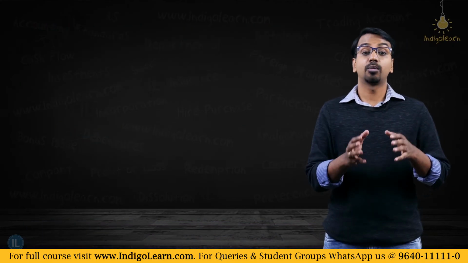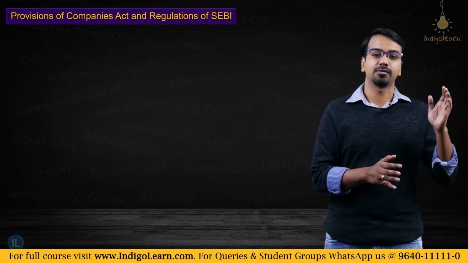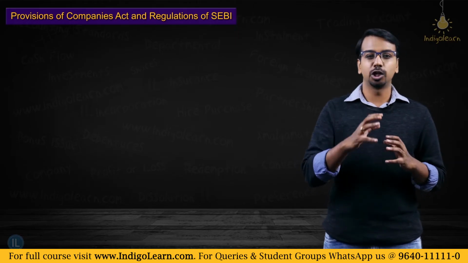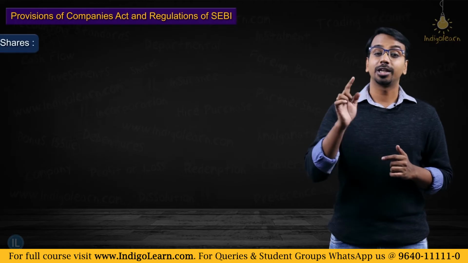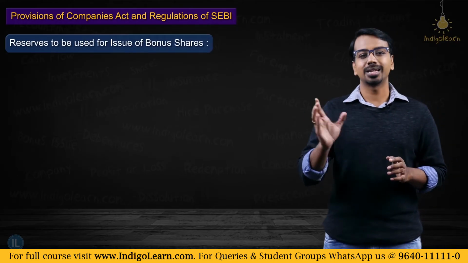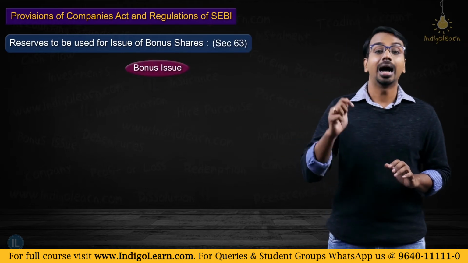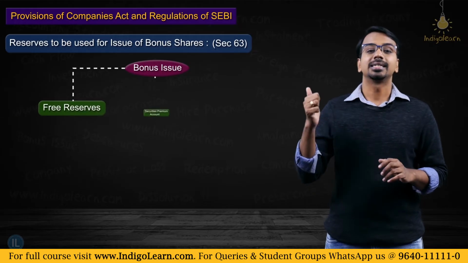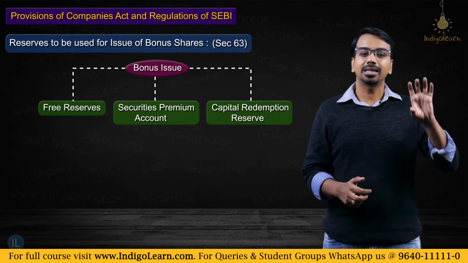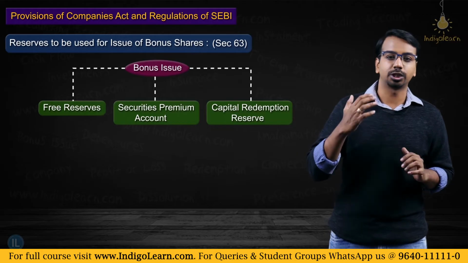Let us now discuss some of the provisions of the Companies Act and also regulations of SEBI which deal with the bonus issue, right? The first thing we need to understand is, what are the reserves the company can use to issue bonus shares? This is dealt by section 63, which clearly says bonus issue can be made out of free reserves, securities premium account balance, capital redemption reserve. So these are the 3 reserves which a company can use to issue bonus shares.